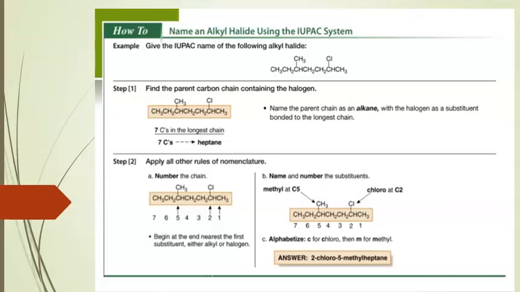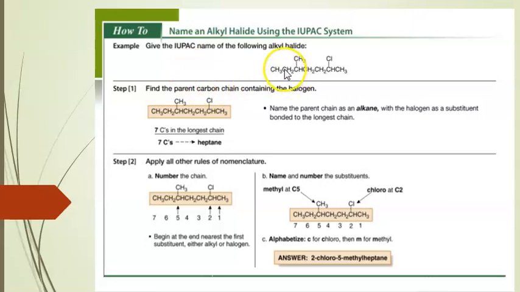In the previous lecture, we studied the classification of halogen derivatives. Now we will study the nomenclature of alkyl halides. First, we will study the IUPAC nomenclature of alkyl halides. IUPAC means the International Union of Pure and Applied Chemistry.